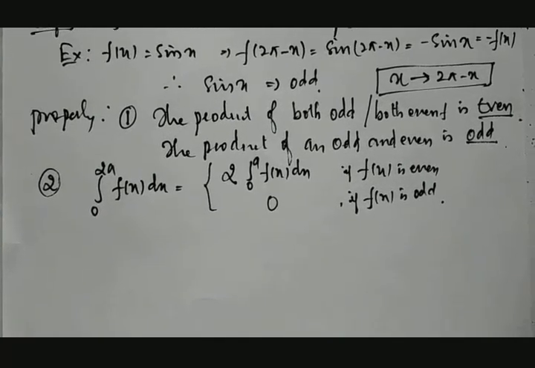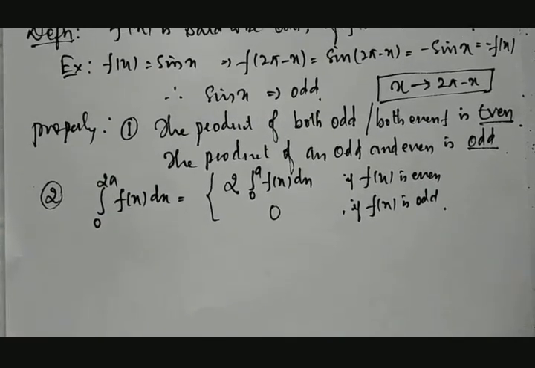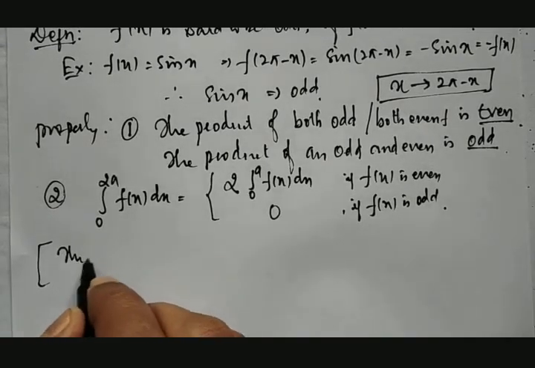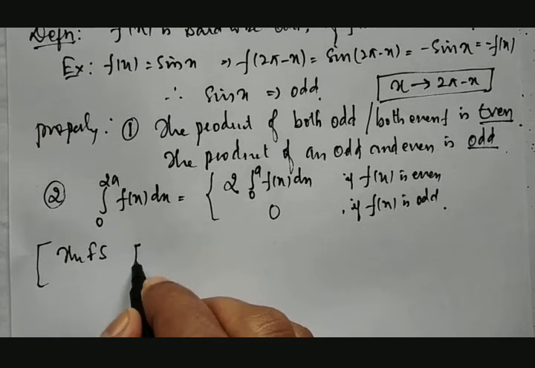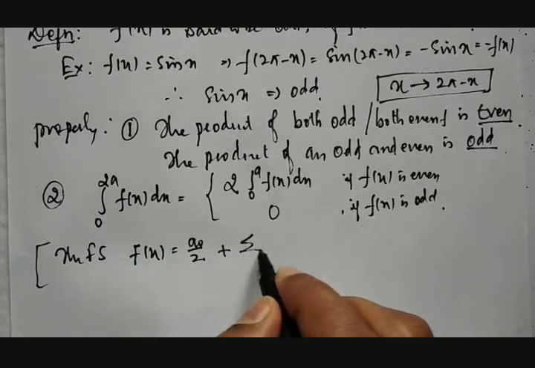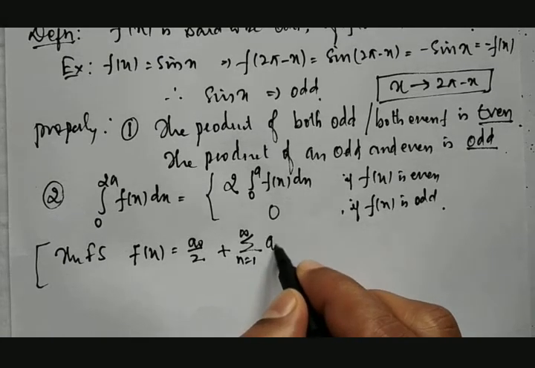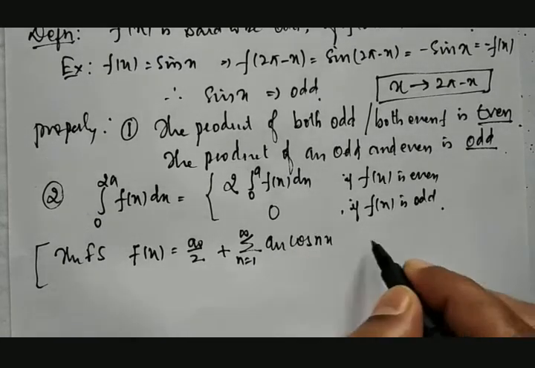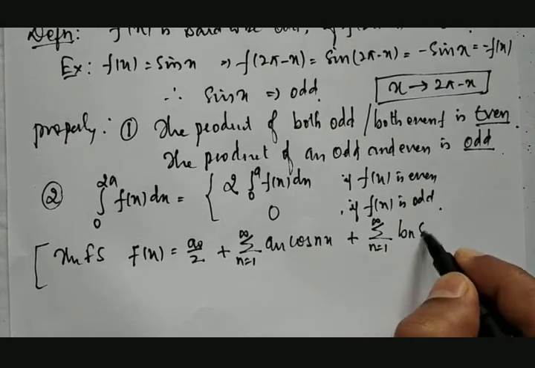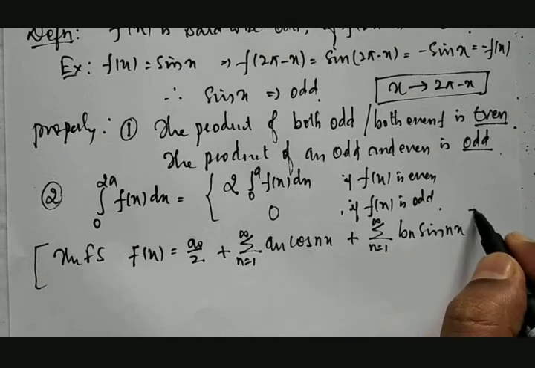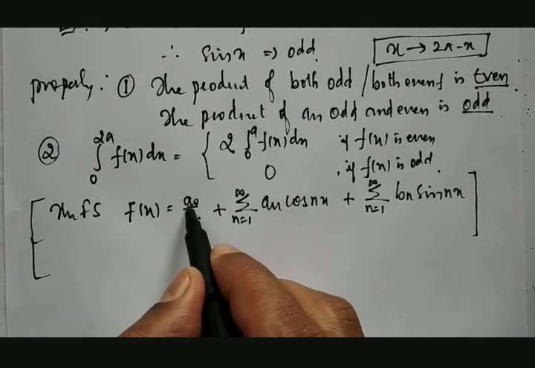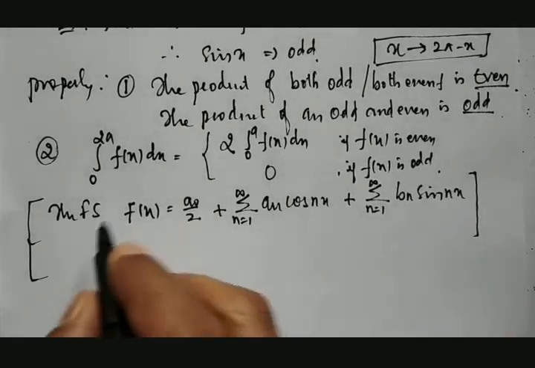Similarly, we have the Fourier series which is given as f of x is equal to a naught by 2 plus summation from n equal to 1 to infinity of an into cos nx plus summation from n equal to 1 to infinity of bn into sin nx. For this we have to calculate a naught, an, bn, and we have formulas.